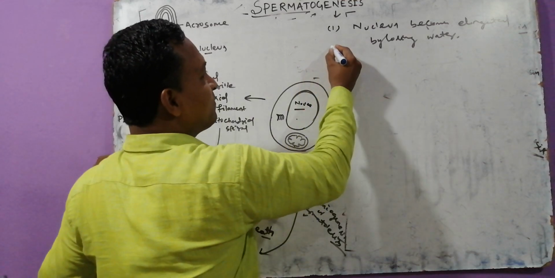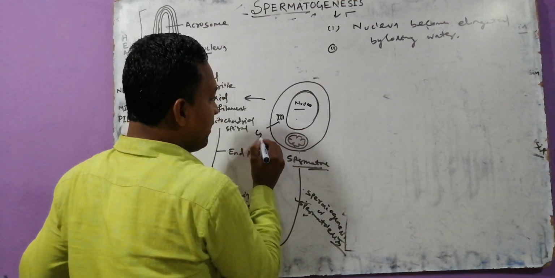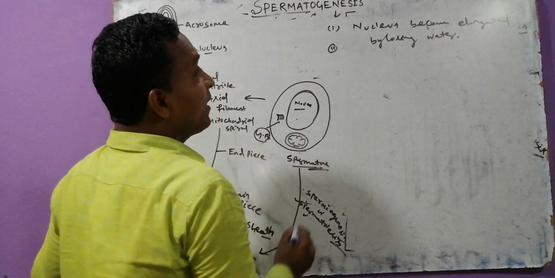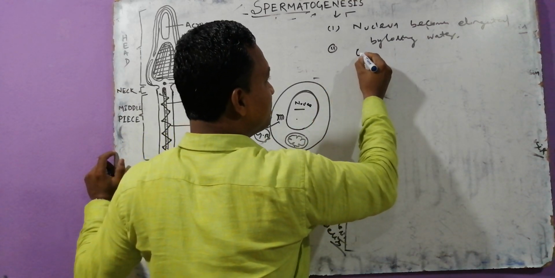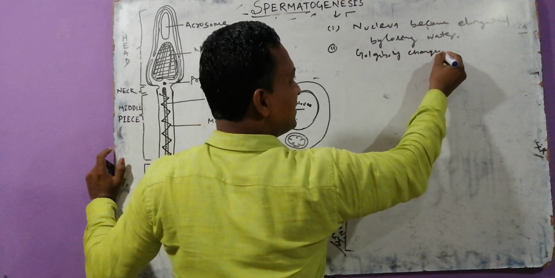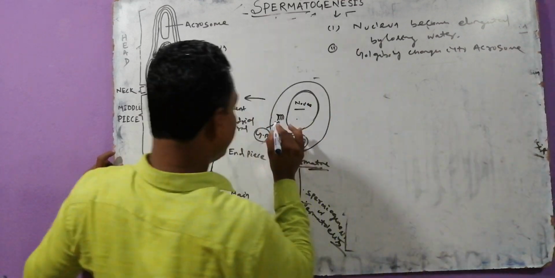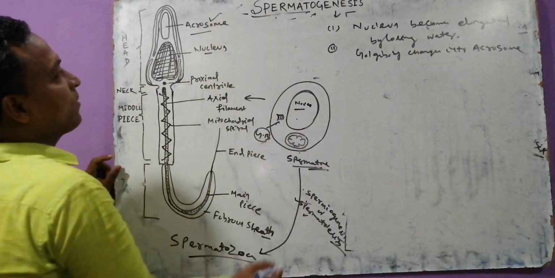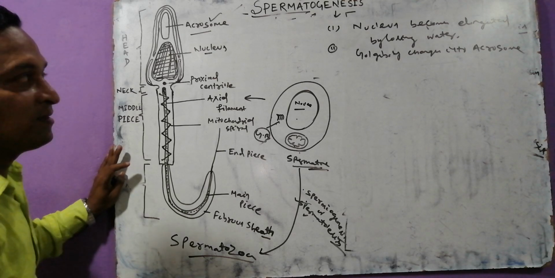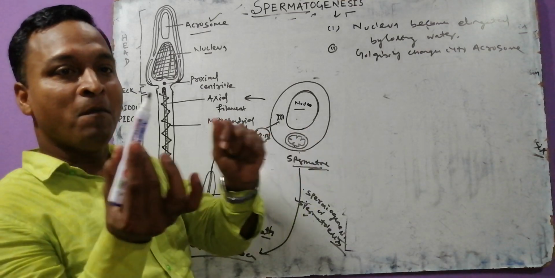Second point, try to focus. This is which body? Golgi body. This Golgi body changes into acrosome. Which helps in penetration of the ovum. This is ovum, this is sperm and this is acrosome.